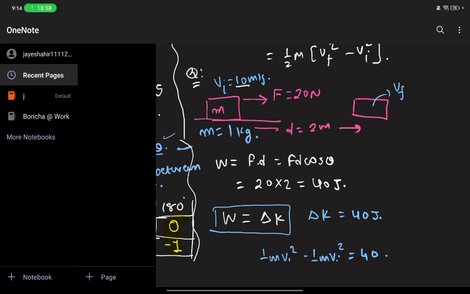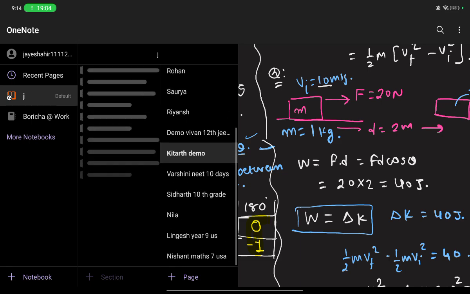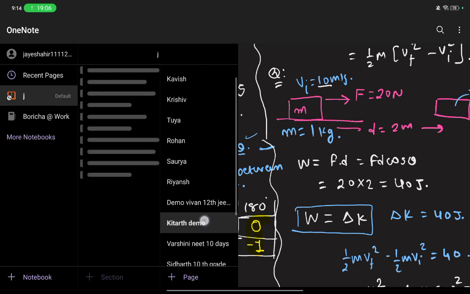So the simulation was for projectile motion. We just discussed projectile motion. So let's derive the formulas and everything.